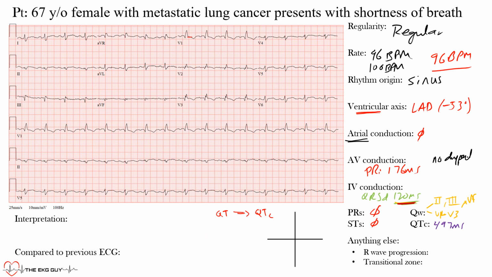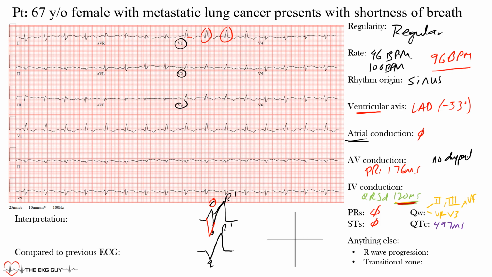Okay, all right. Now there was another thing that we wanted to mention here, and it's that these are QR prime complexes. Okay, and what do I mean by that? Well, normally with a right bundle branch block, you may see those rabbit ears, right, or something that may resemble like that, where you have an RSR prime complex. Now, if you have an infarct involving this region of the heart, okay, that initial impulse, this initial R wave, may be lost. Instead, you get a downward deflection or a Q wave showing that inferior infarct, and therefore it looks like something like this. So we would call this a QR prime complex.